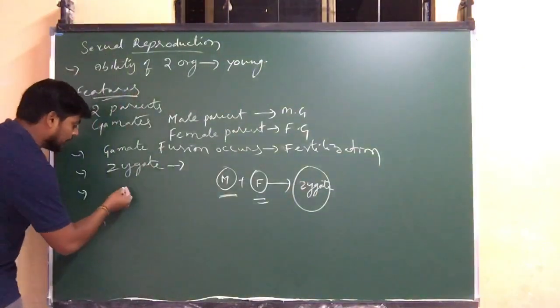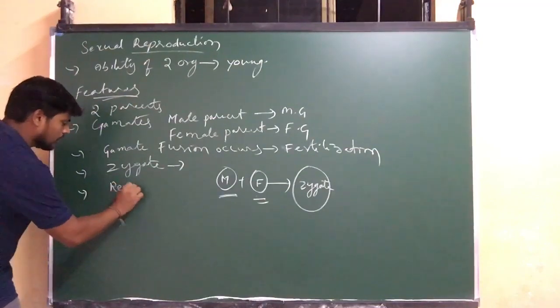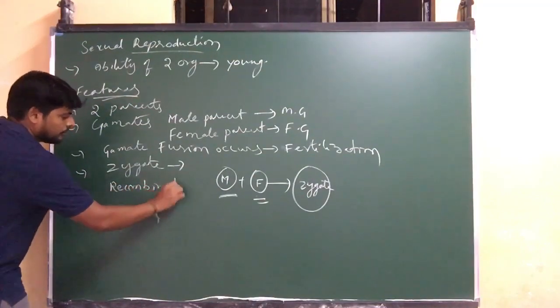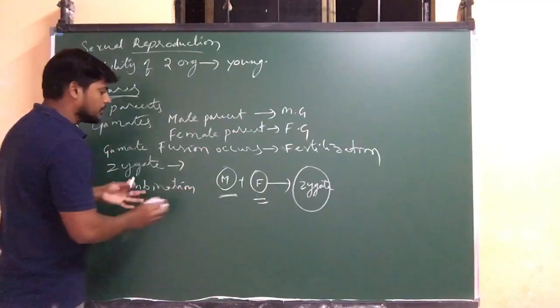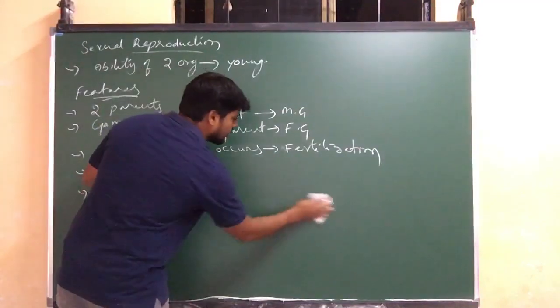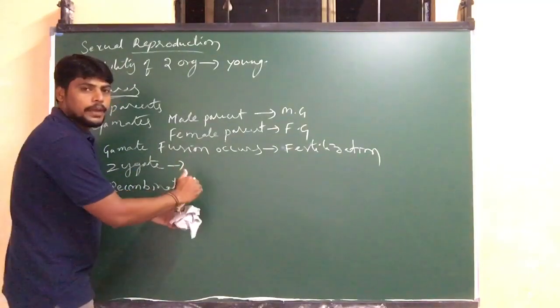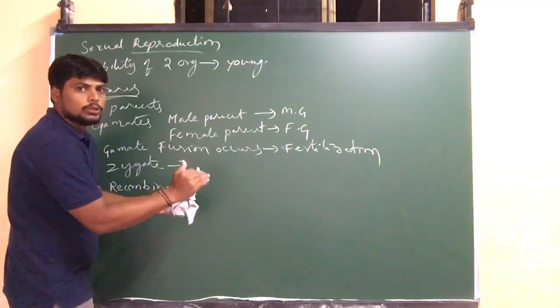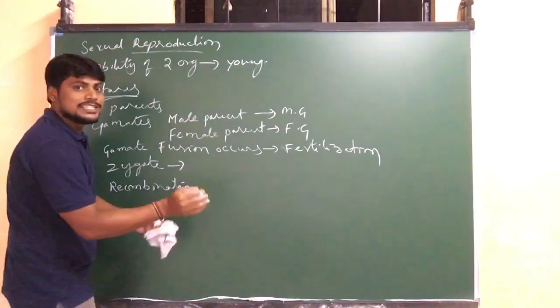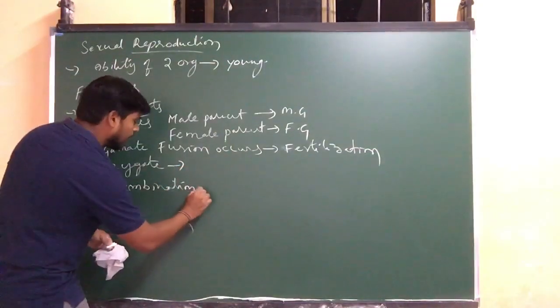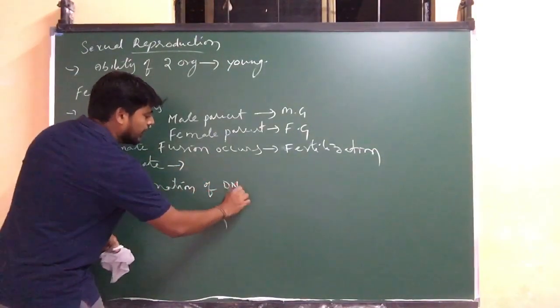So what is happening here? Recombination of DNA is occurring. Recombination means fusion of DNA from the parents. They combine together and form a single DNA. That is called recombination of DNA.